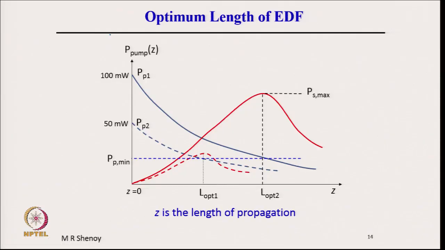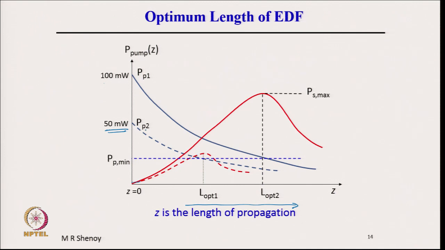There is one important concept in this amplifier, the optimum length of EDF. What is this? So, what is shown is, in this direction we have the length of propagation. Let us consider the input power as 50 milliwatt at the input at z is equal to 0. As I already explained, the pump exponentially drops down because it is continuously absorbed, and the signal from a small value here continuously gets exponentially building up.